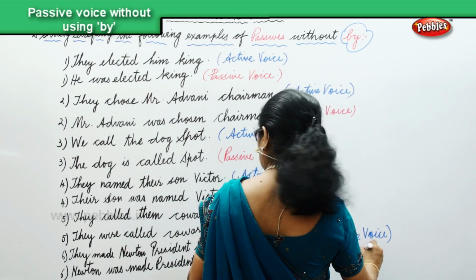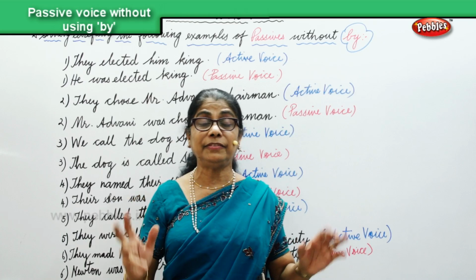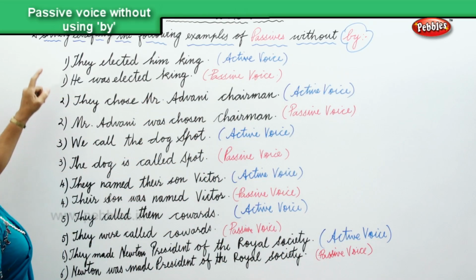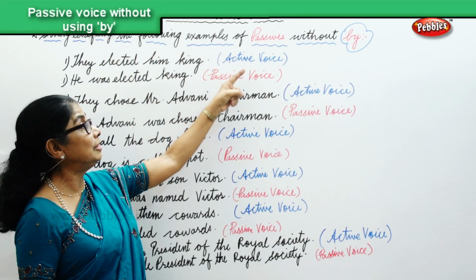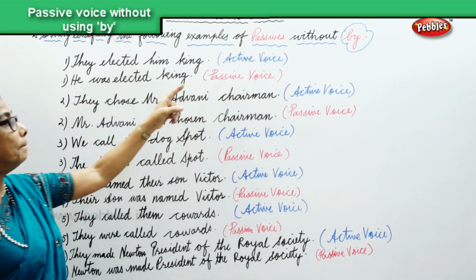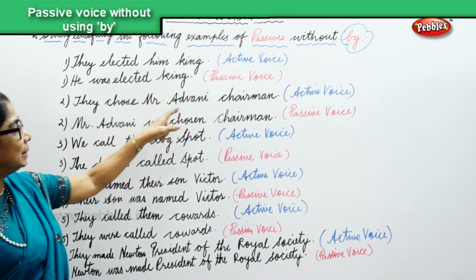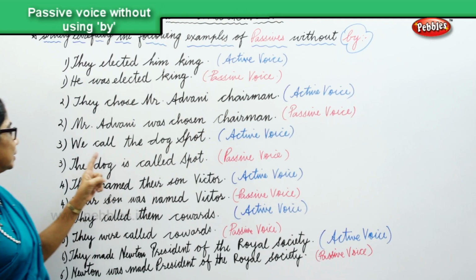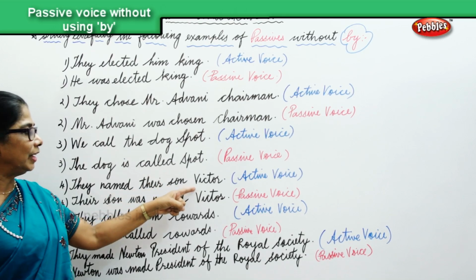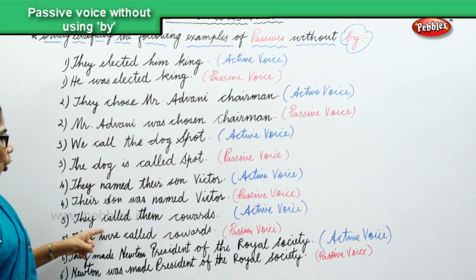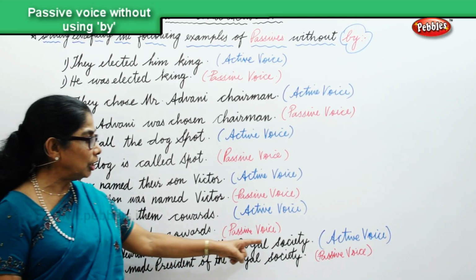We have 6 sentences here where we have changed the active into passive without using by. Study carefully the 6 sentences. The passive is formed without by. Active: They elected him king. They chose Mr. Advani chairman. We called the dog Spot. They named their son Victor. They called them cowards. They made Newton president of the Royal Society.